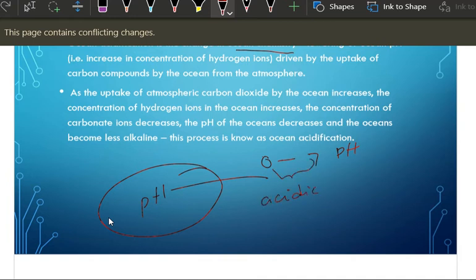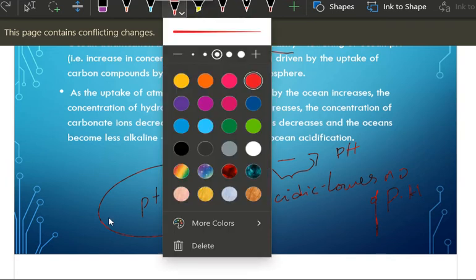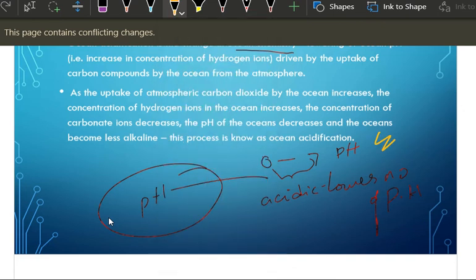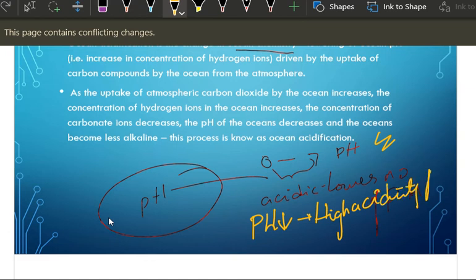Lower the number of pH, higher the acidity. Acidity is high. This is an important thing.